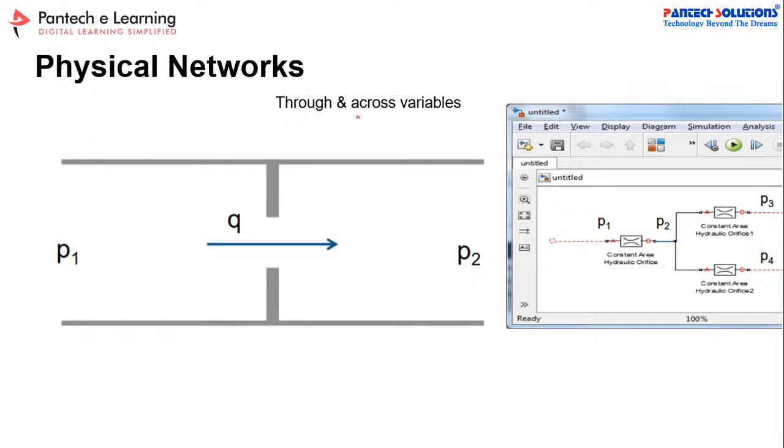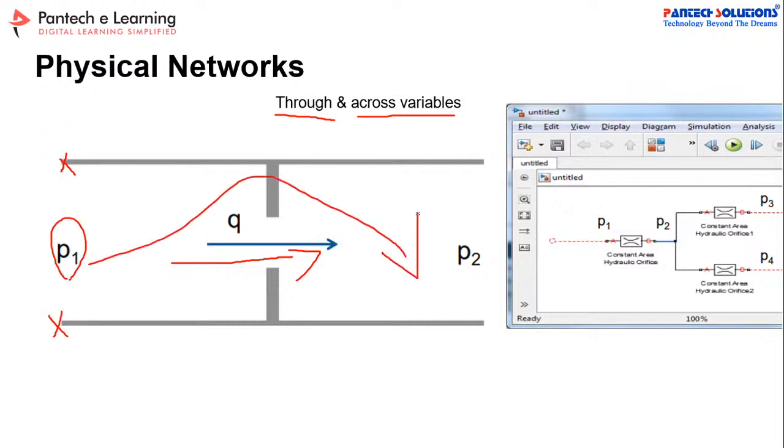One is called the through variable and another is called the across variable. Both variables are different. The through variable is any quantity flowing through that particular component. Similarly, the across variable is the difference between two points. If a quantity flows from P1 to P2, that is the through variable. If you know these two variables, you can integrate all these things into Simscape systems.